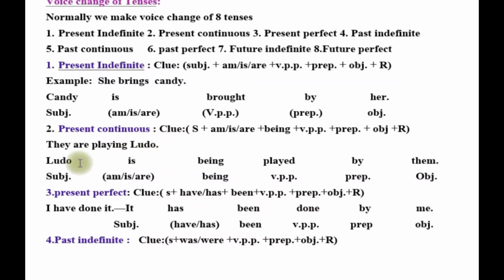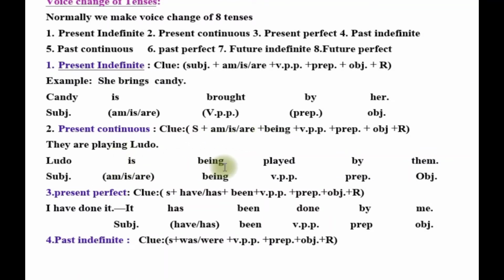Ludo will be the subject of the passive voice, and according to the tense and number, is will be placed here. And as it is a continuous tense, being will be taken after the helping verb according to the rule: am is are plus being.